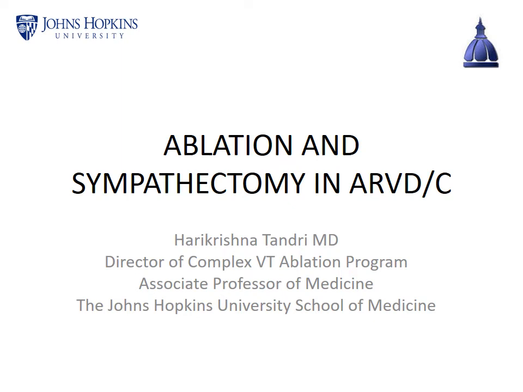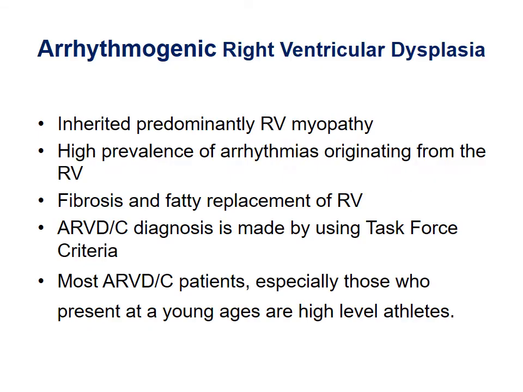I'm going to be presenting about the role of ablation and sympathectomy in arrhythmias from the right ventricle. One of the common diseases that causes arrhythmias from the right ventricle is arrhythmogenic right ventricular cardiomyopathy or dysplasia. It's an inherited form of RV myopathy, mainly due to mutations in desmosomal proteins. There's a high prevalence of arrhythmias from the right ventricle. The histopathological hallmark is fibrosis and fatty replacement of the right ventricle.